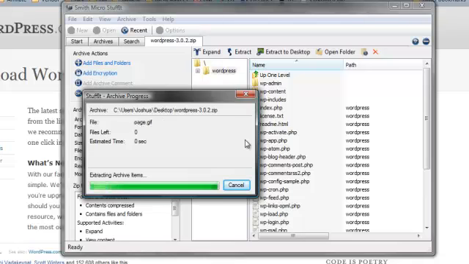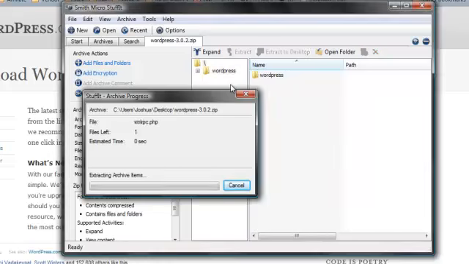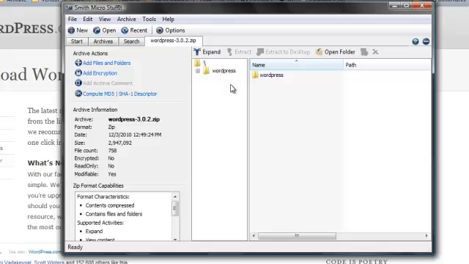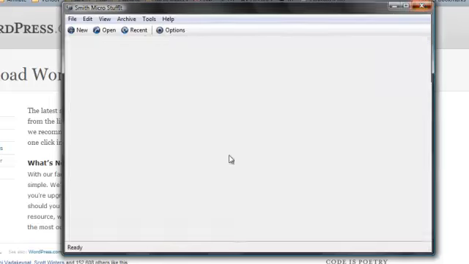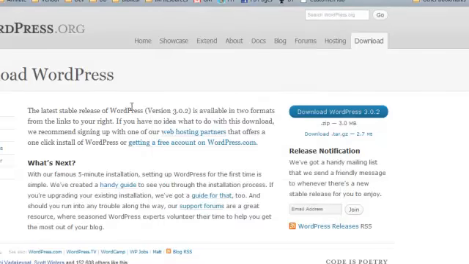And it doesn't take very long, but once it's extracted all the files, that is the entire infrastructure or architecture that is used on WordPress.com, which, as you probably know, is where you can go get your own free blog or site on their servers. Likewise, you can download the entire platform here, which we've just done for free. All right, so I'm going to hop out of here.